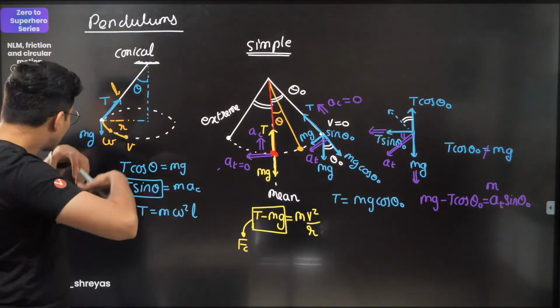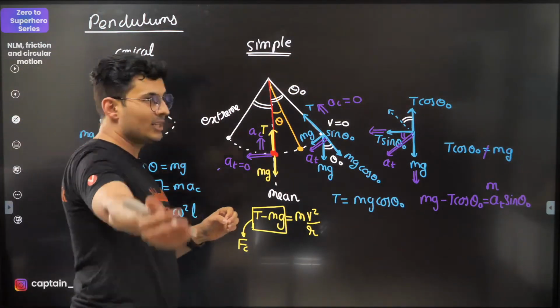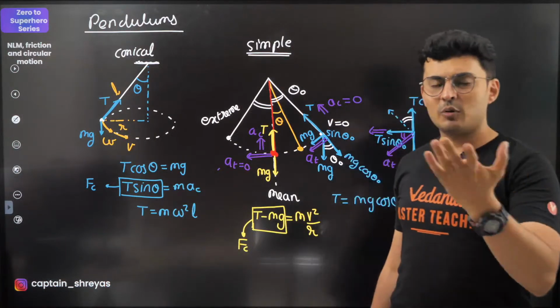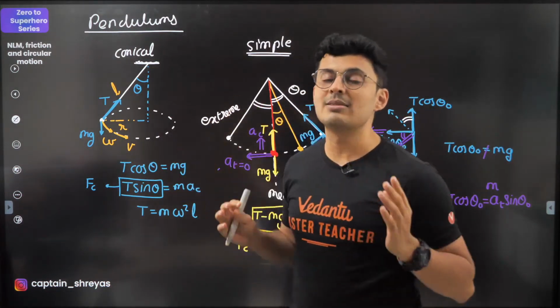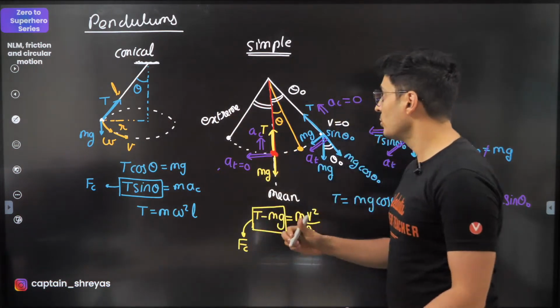Next point, which you should know, especially for the topmost point, these kind of questions are also common. Normal is lost, contact is lost, or the string becomes slack. These kind of questions do come.